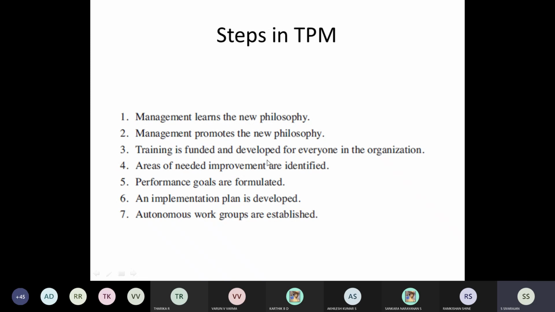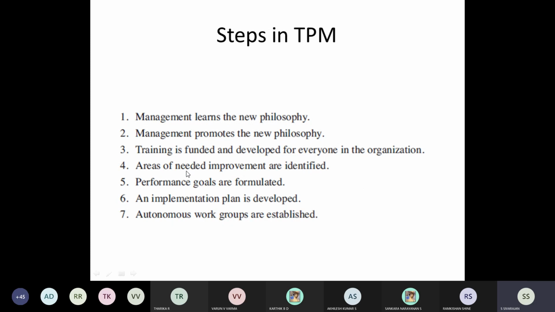And training should be funded and developed for everyone in the organization. So as I told you, for small things, you should not always depend on others; even the operator himself should be able to handle them. So he should be provided some training. If at all some small problem is there in the machine, he should be able to fix it. For example, changing a bearing is very difficult. In any rotating component, even in a lathe, there will be a bearing. Sound is coming. Changing a bearing is not easy. Some trained maintenance person has to come. But for some small thing, the operator should be trained. So for that, it should be funded.